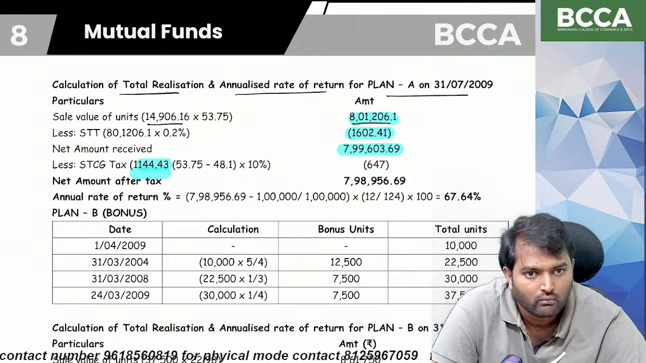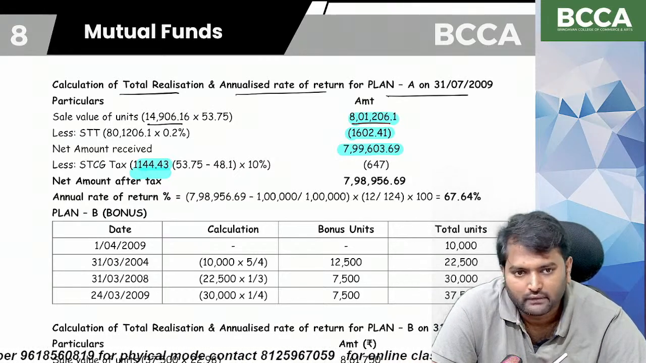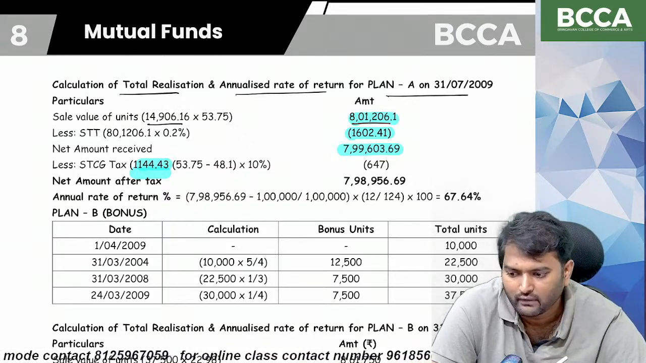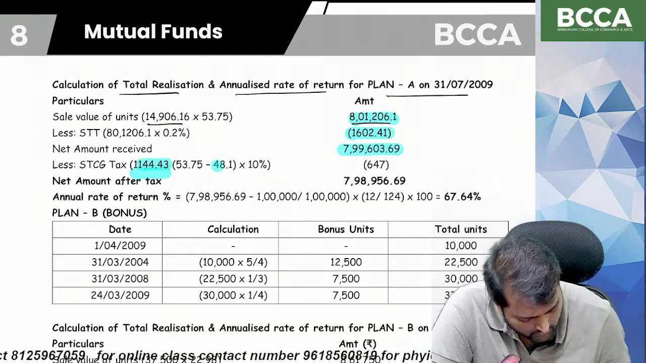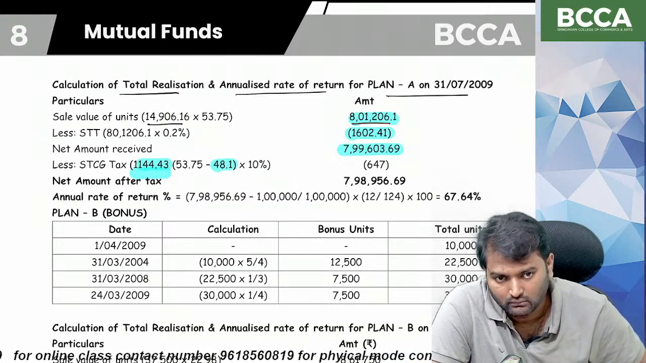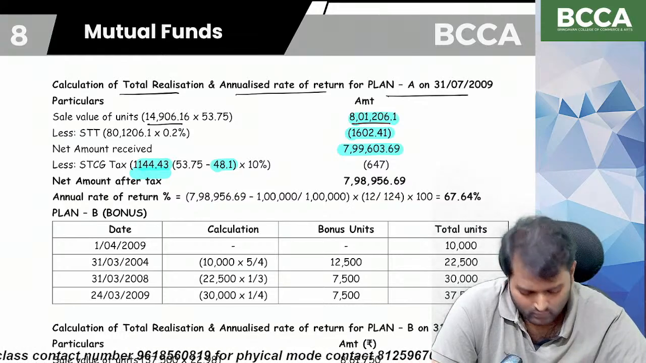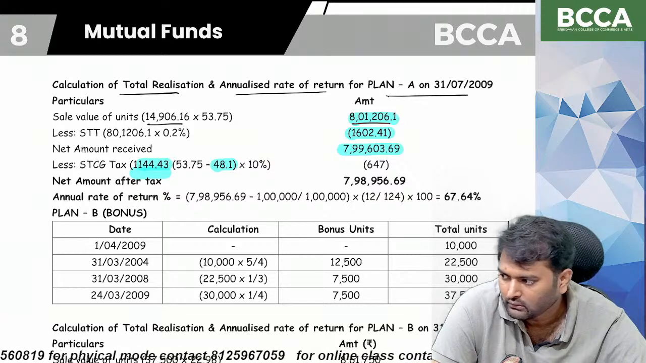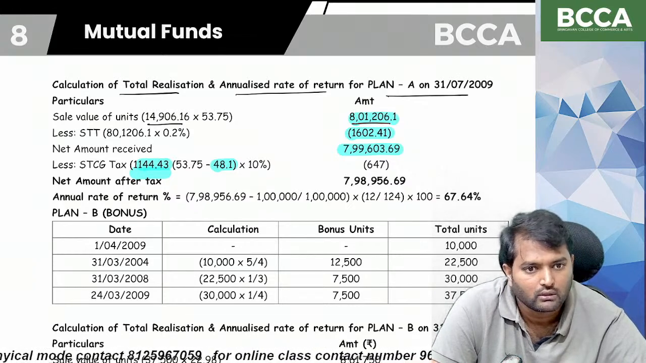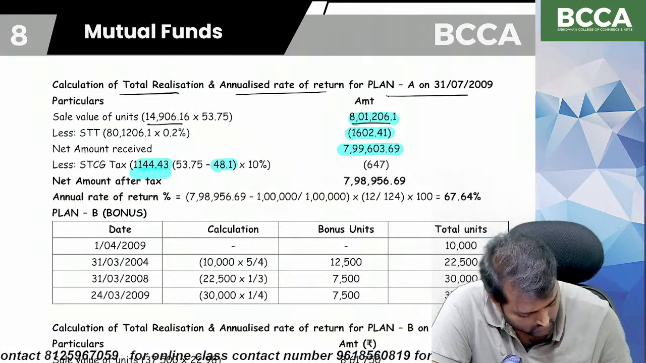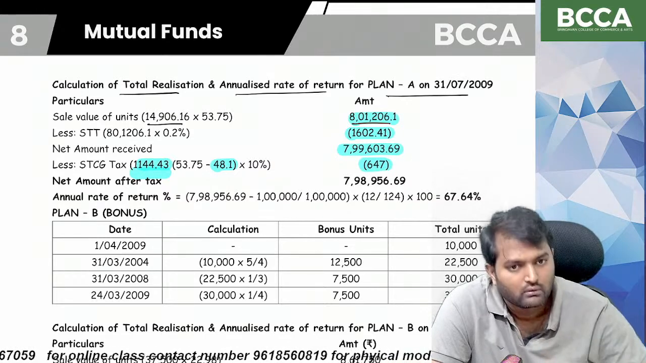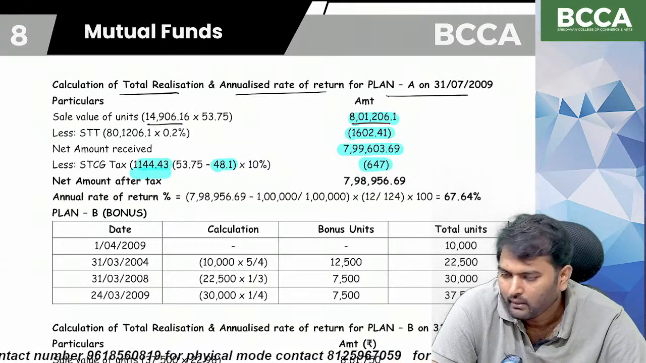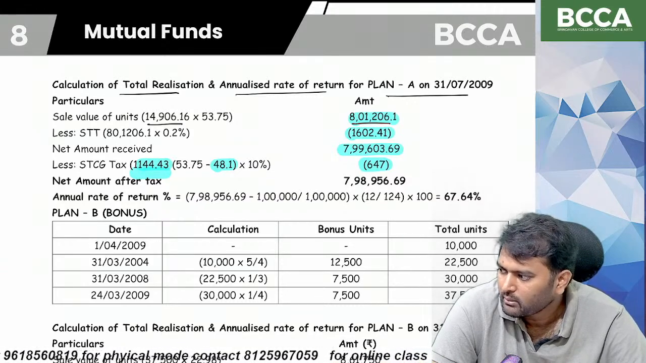So that's why 1144.43 into, we are selling at 53.75, and the cost of acquisition is equal to 48.1. So the capital gain is the difference between 53.75 and 48.1. So 10% is the short-term capital gains tax rate. 647 is the short-term capital gains tax. Are you able to understand this point?